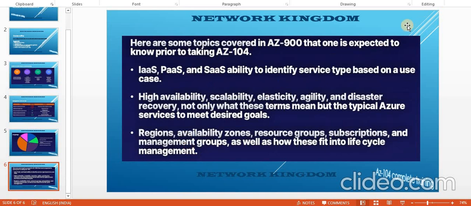So basically what I want to show here, see, there are a few terminologies which have already been covered in AZ900. So in this AZ104 lecture series, we will not be covering those concepts in detail, because they have already been covered in AZ900.